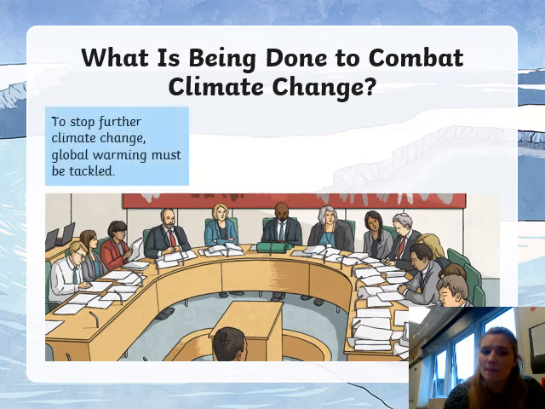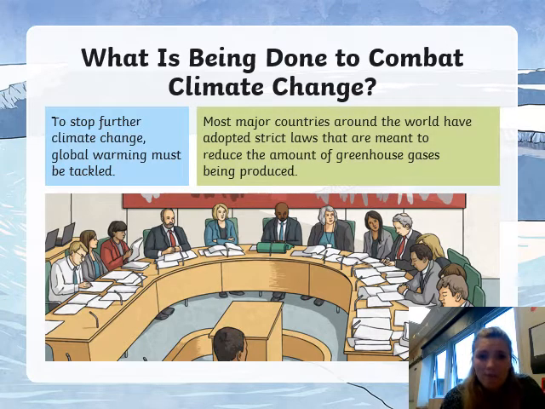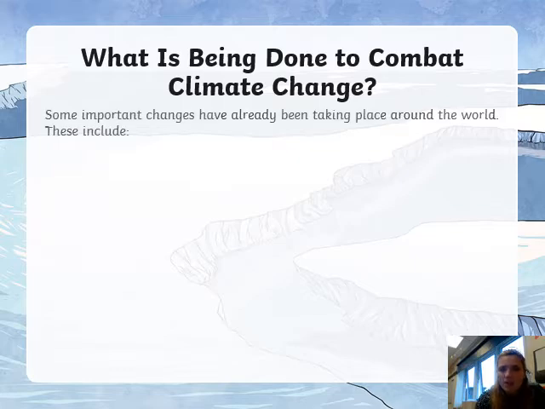So what is being done to combat it? What's being done to fight climate change? So there's been a really big push at the minute for everybody thinking that we need to do something about it, because it's happening more and more. Most major countries around the world have adopted laws now that are meant to reduce the amount of greenhouse gases produced, and you will have started to see some of these. I'm sure you'll see some of these examples in just a second, where you have really spotted what we've changed in England today. So what is being done? So here are just a few places in the world and what is being done to change it.